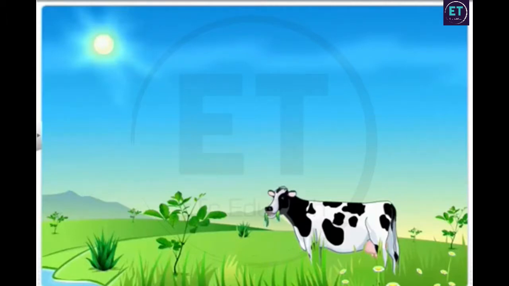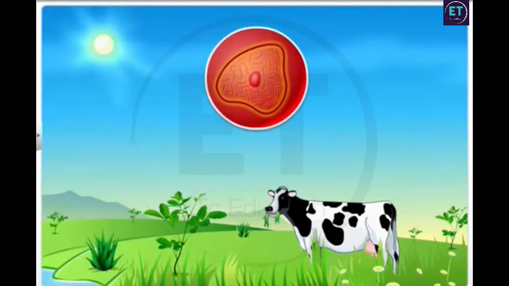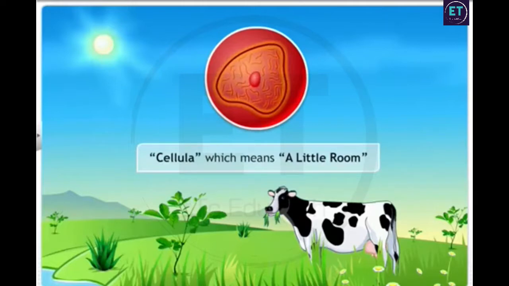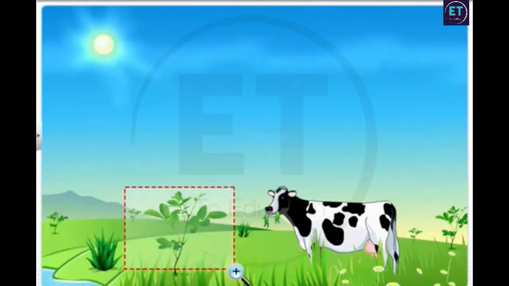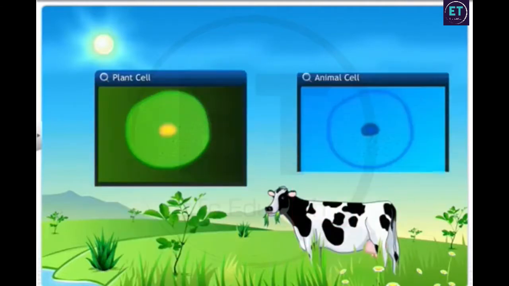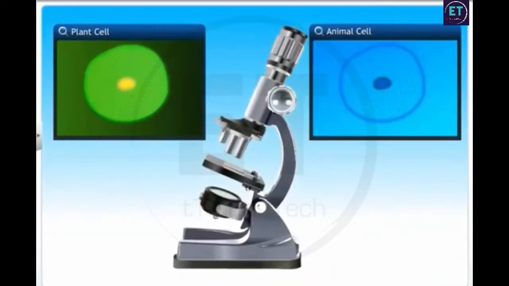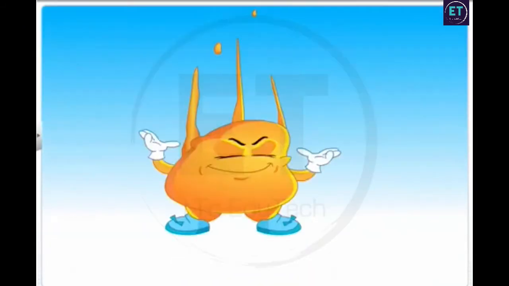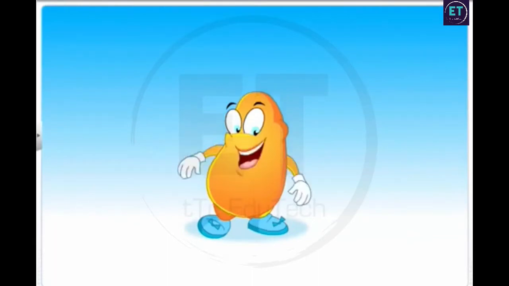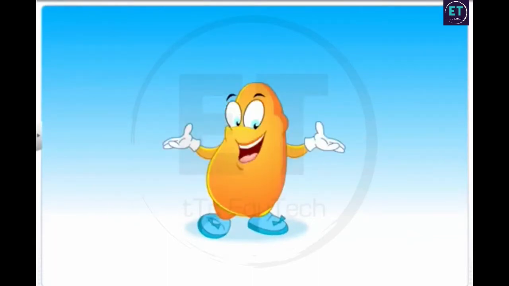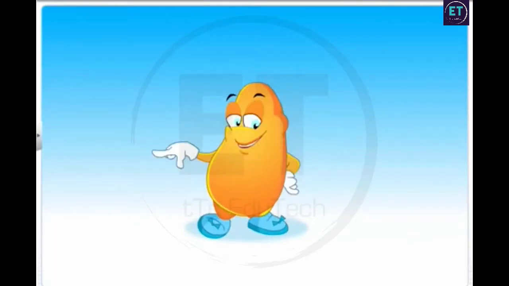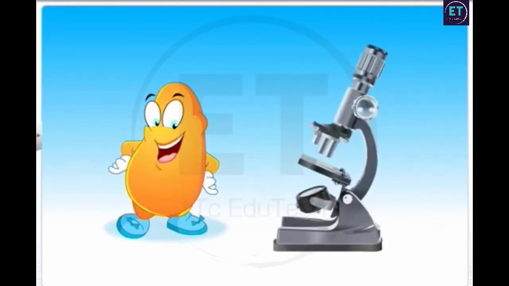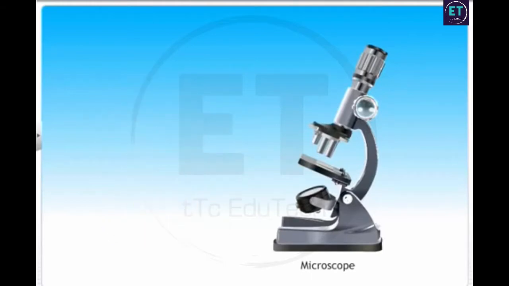All living organisms are made of cells. Cell is derived from the Latin word cellula, which means a little room. Plant and animal cells are too small and visible only under a microscope. So, without the microscope, you would have never known me. That's why I consider the microscope to be one of the greatest inventions of mankind.